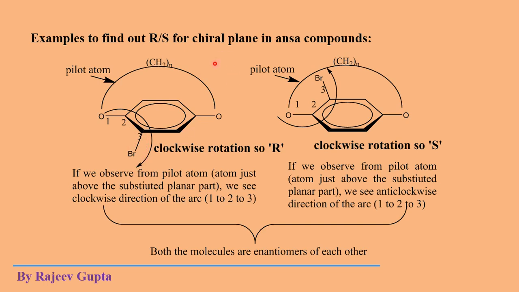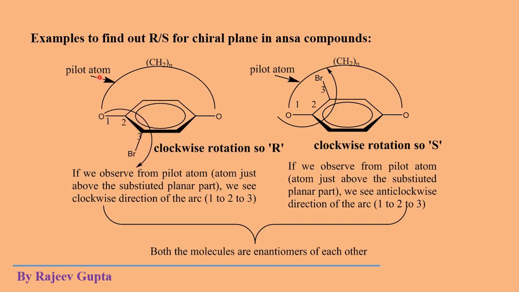So the numbering or priority rule is somewhat different for chiral plane. Numbering will start from this ring side and go finally to the substituent side. So this is the direction of arc 1 to 2 and 2 to 3.